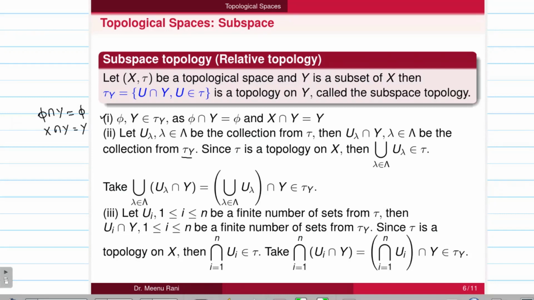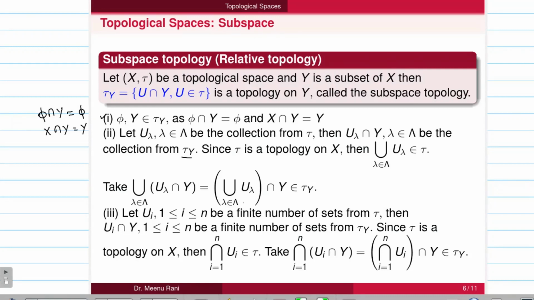So let us take the arbitrary union of the members of the tau y. This union of u lambda intersection with y is equal to the union of u lambda, then intersection with y. So we can get this from the distributive law.